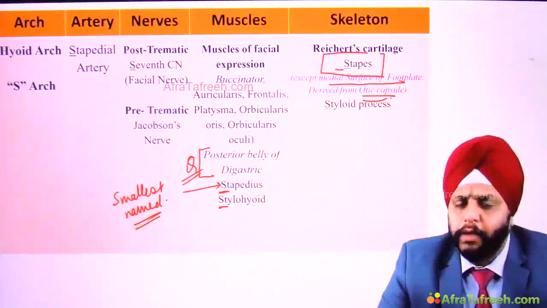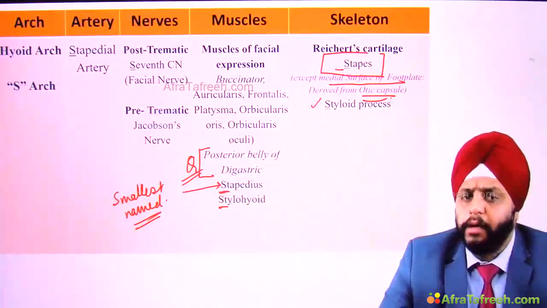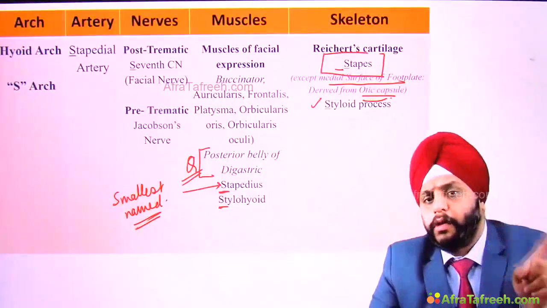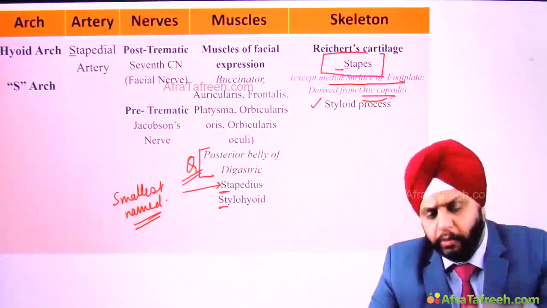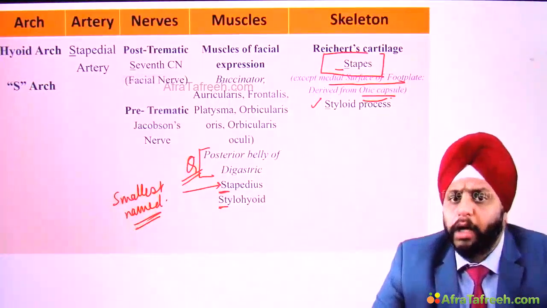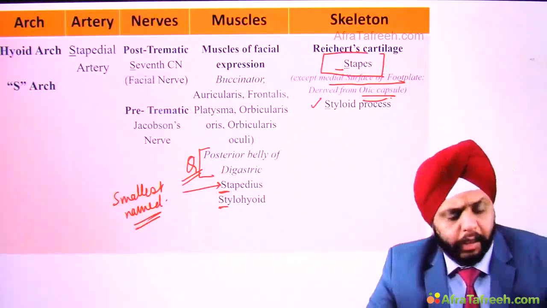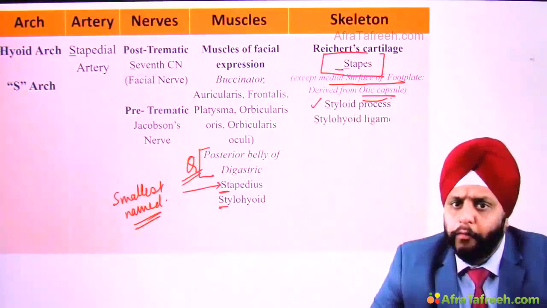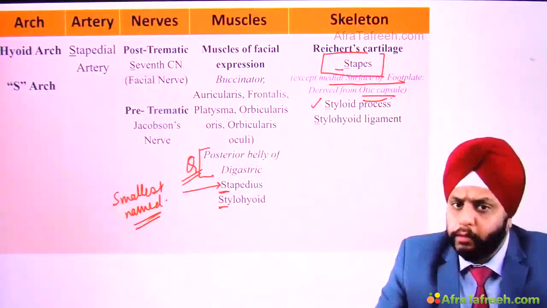Next we have the styloid process. Again starts with S. Remember, we have seen the styloid process in the temporal bone, the fourth part of the temporal bone, the process that comes from below on the inferior surface. So that is formed by the second arch. Now from this styloid process to the hyoid bone, we have a ligament that is known as the stylohyoid ligament.